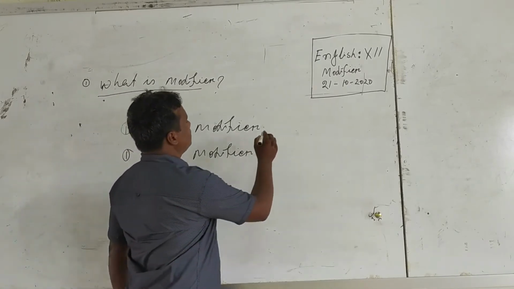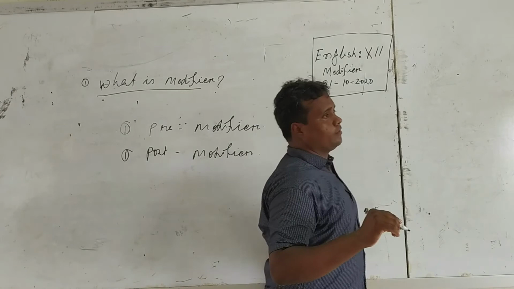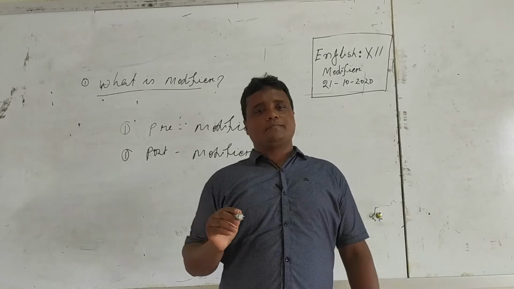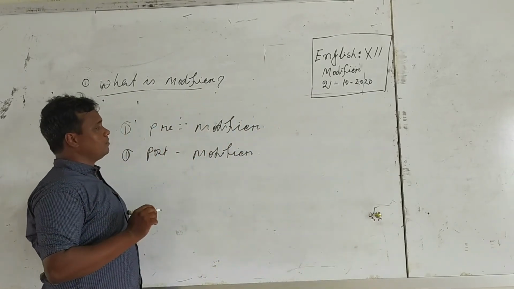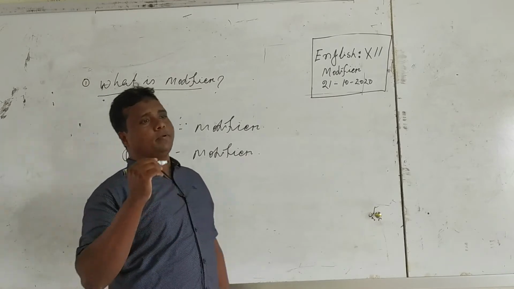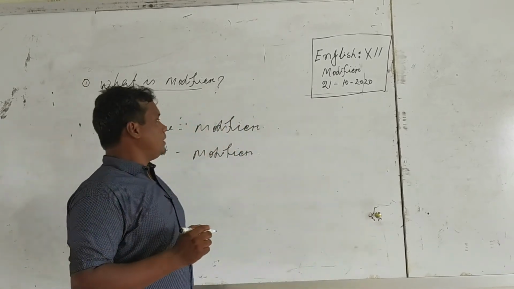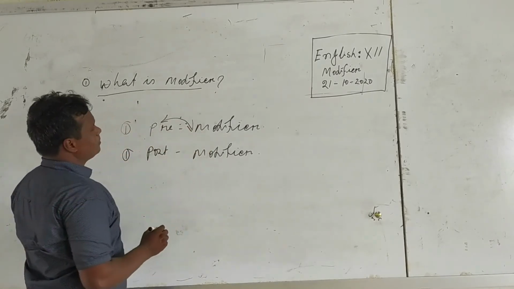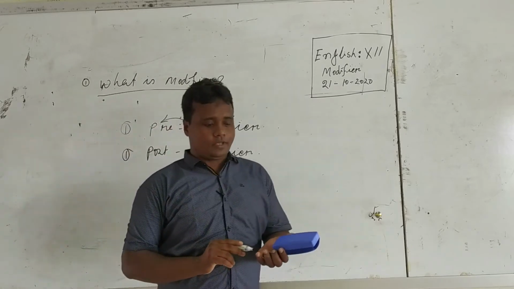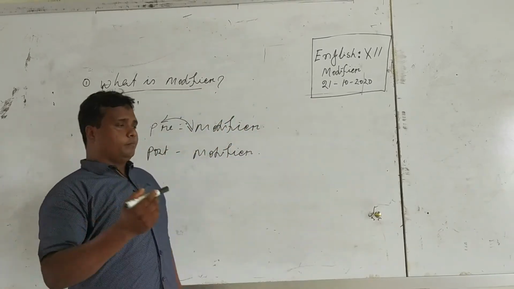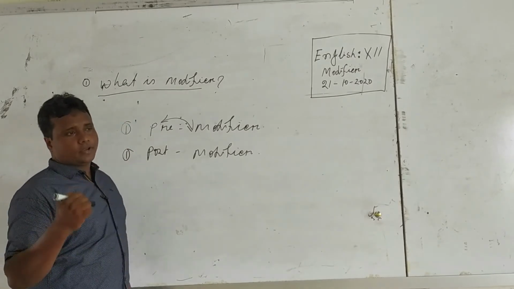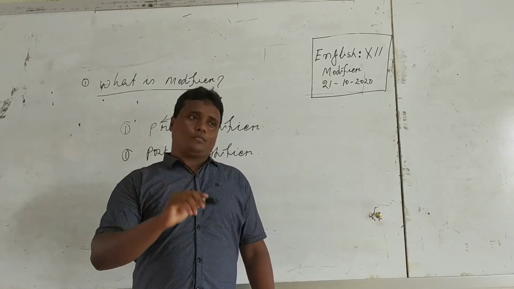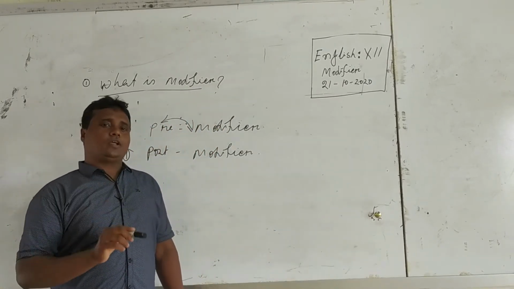Prepaid means loading money before talking, and postpaid means paying money after talking. Here pre means before and post means after. Pre-modifier means the position of the modifier is before the noun or pronoun, and post-modifier means the position is after the noun or pronoun.